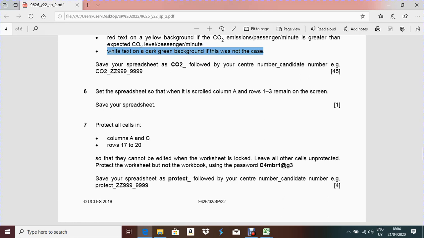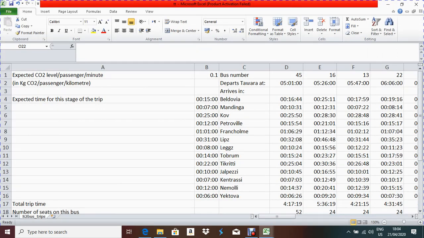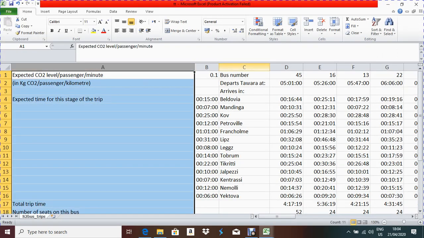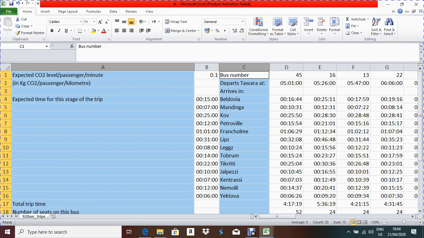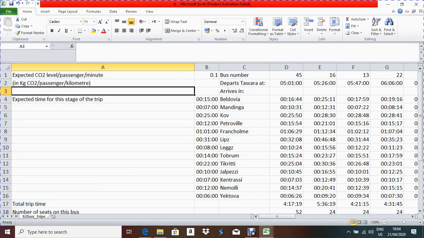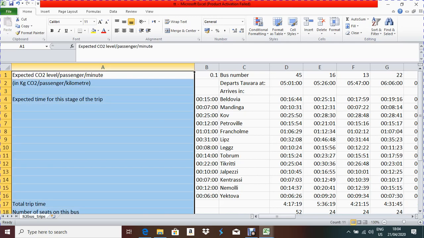Okay, now column A and C, rows 17 to 20. So column A and C, you have to block column A and column C, row 17. Then by pressing the Control button you have to block this way. Okay, by pressing the Control button.